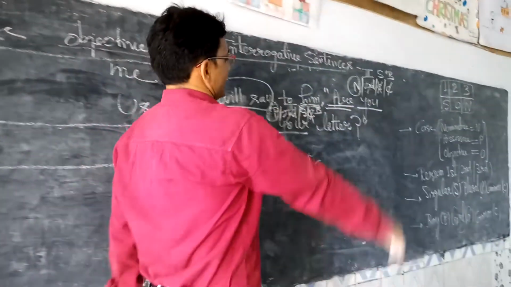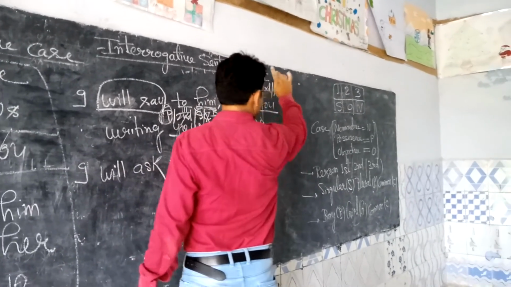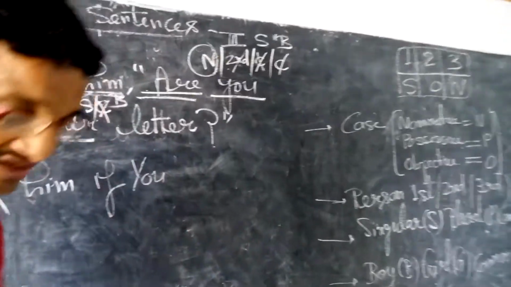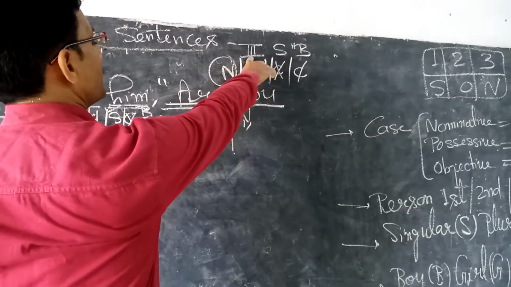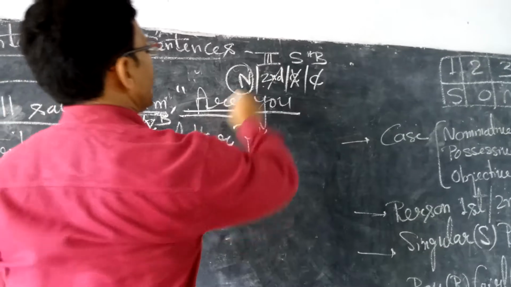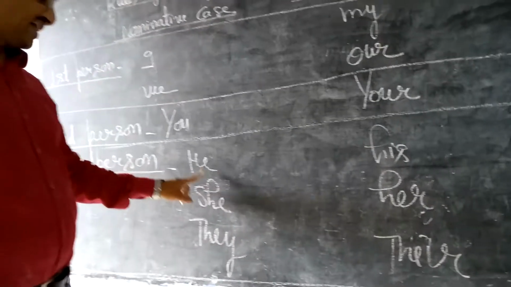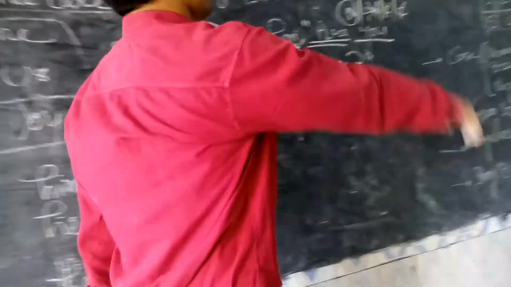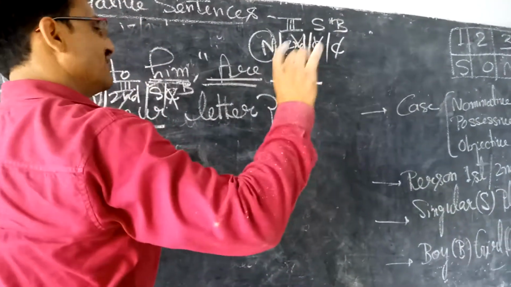Okay. The second thing is singular. So you is also singular, and it is used for boy also. So I am writing here you. Third person pronoun. Sorry, once again we will do it, because according to this we have to do. Third person pronoun in nominative case, not second, because it has already been cut off by me. Third person pronouns in nominative case: he, she, they. Only three we have. And now students, singular. He and she are singular and they is plural, so it will be excluded.